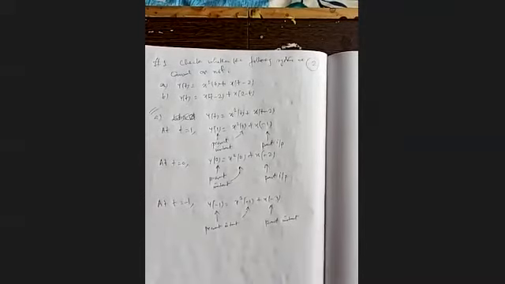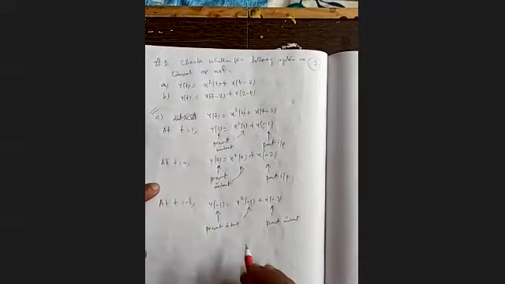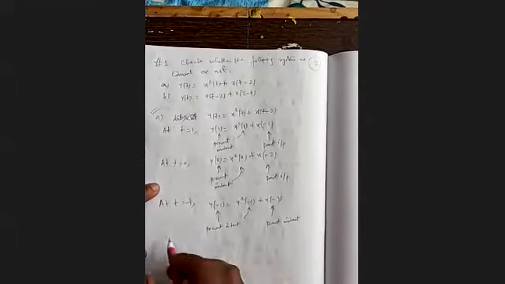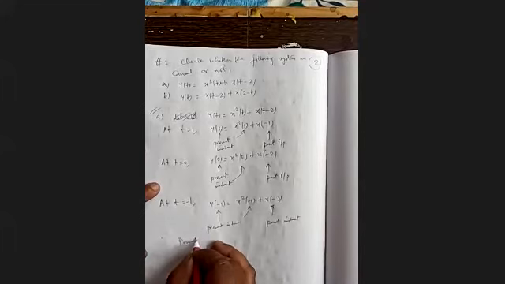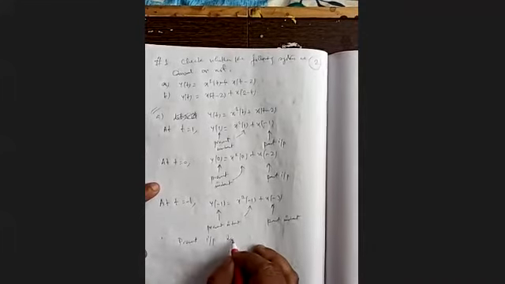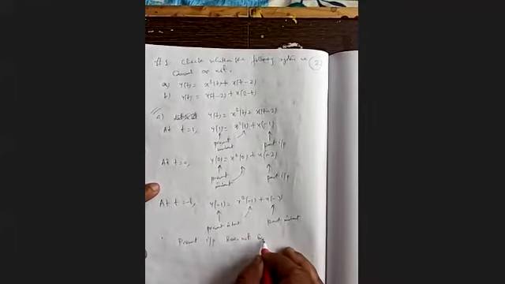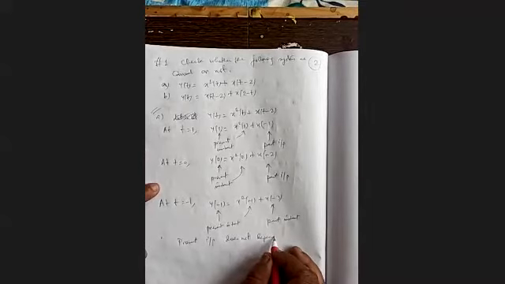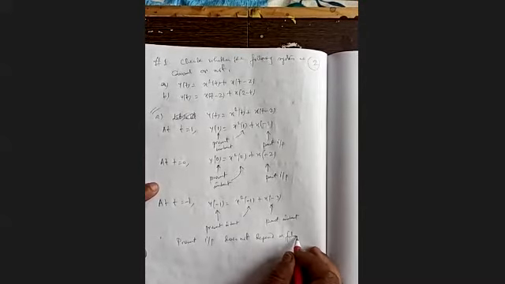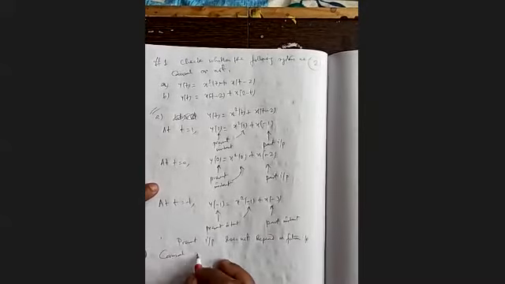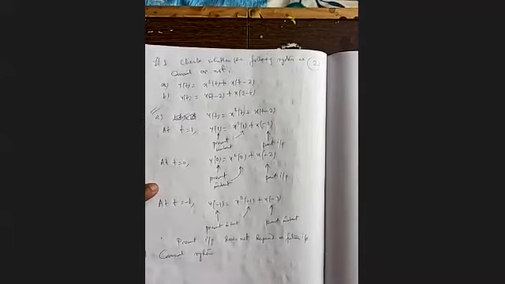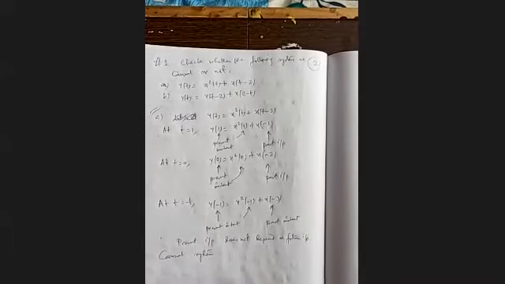So again we see that the present output does not depend on future input. Therefore it is a causal system.